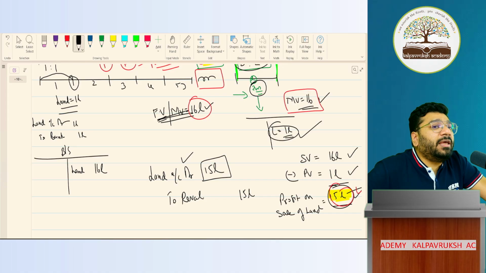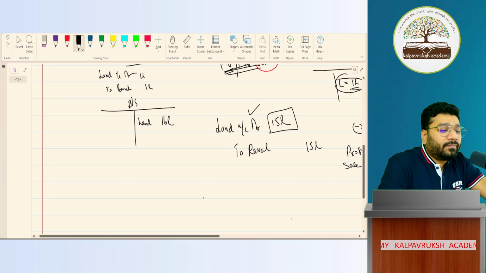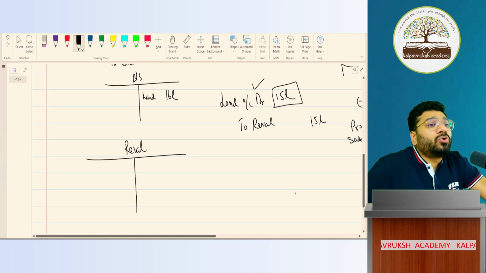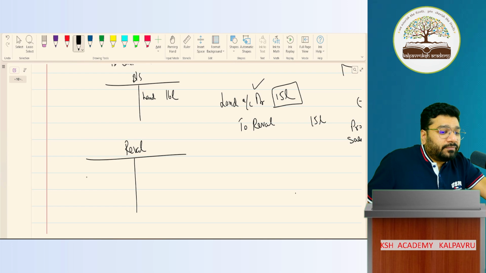15 lakh rupees. Clear or not clear? Now, I'll open one account called revaluation account. Can you please tell me the posting of the revaluation account? Record 15 lakh rupees on the credit side of the revaluation account. Who's the opposite partner? Land.